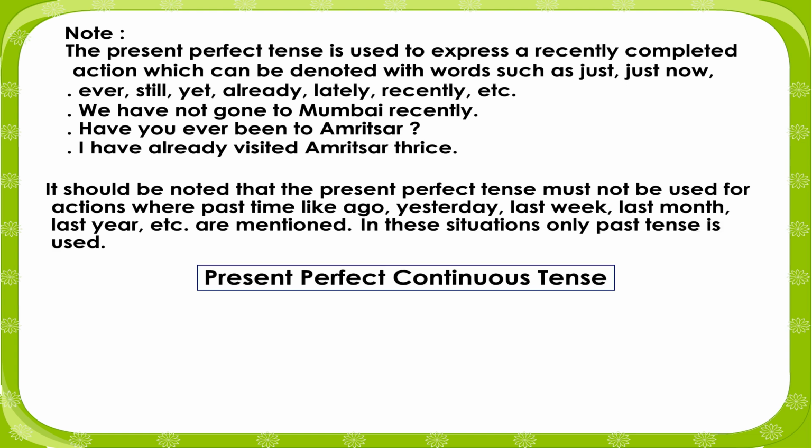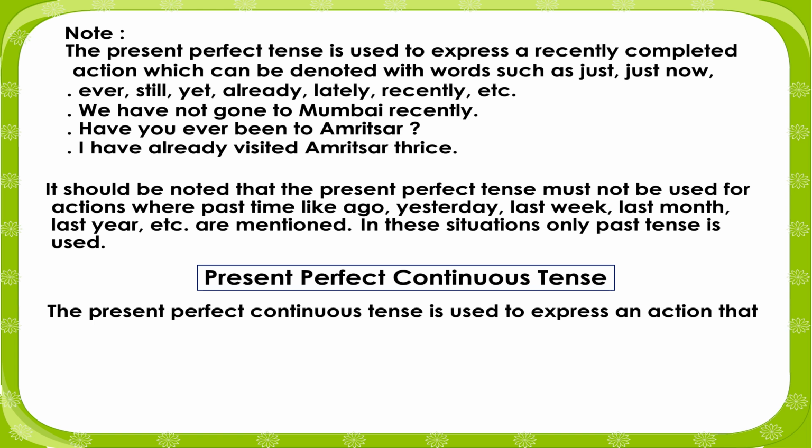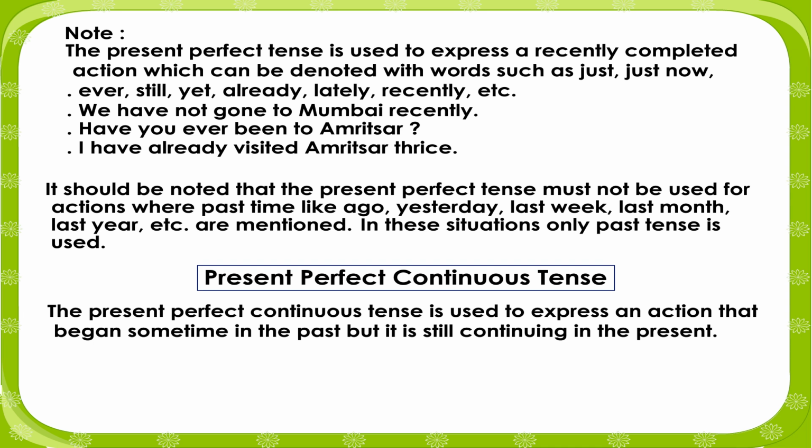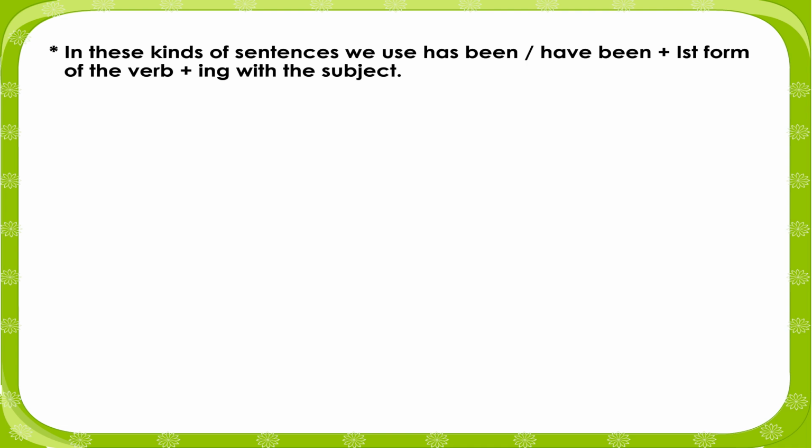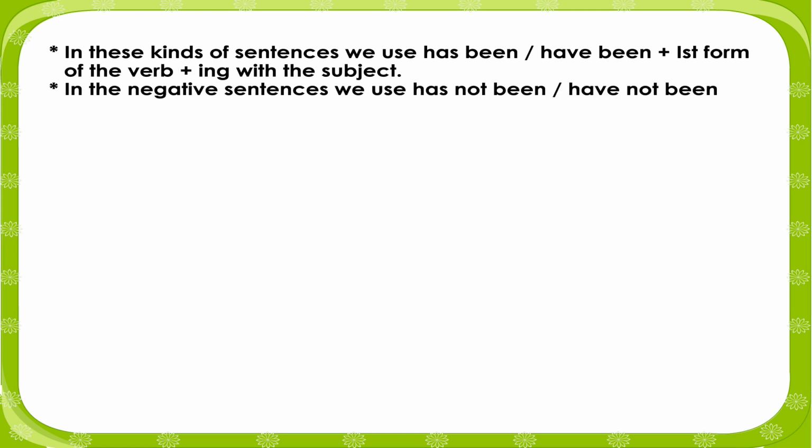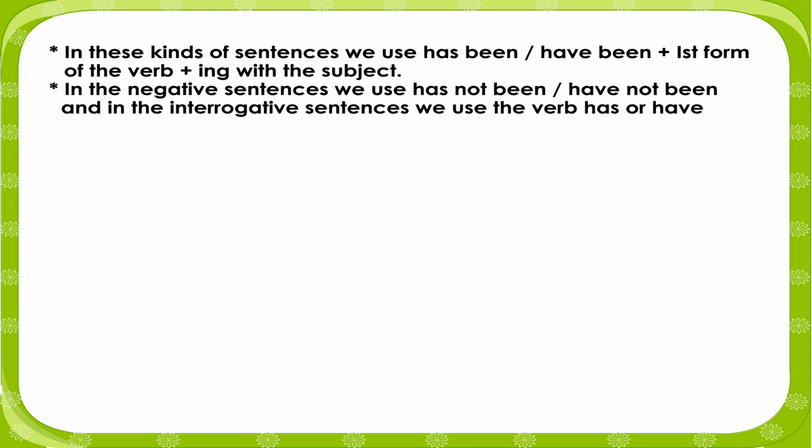Present perfect continuous tense. The present perfect continuous tense is used to express an action that began sometime in the past but it is still continuing in the present. In these kind of sentences we use has been or have been plus first form of the verb plus ing with the subject. In the negative sentences we use has not been or have not been, and in the interrogative sentences we use the verb has or have before the subject and been after the subject.